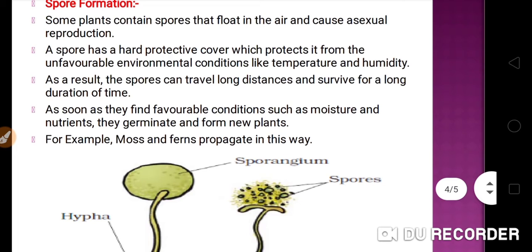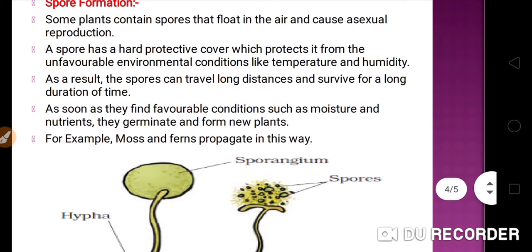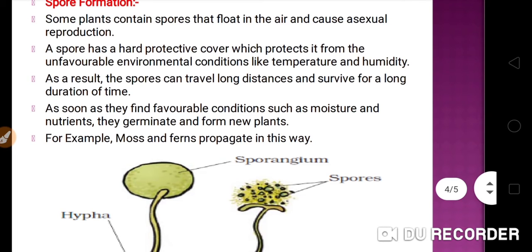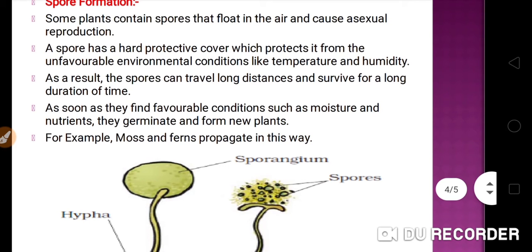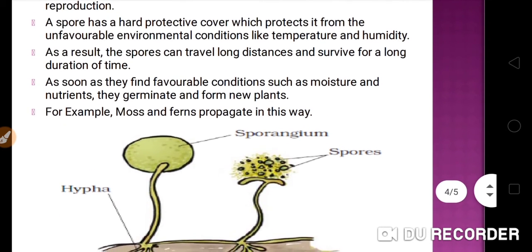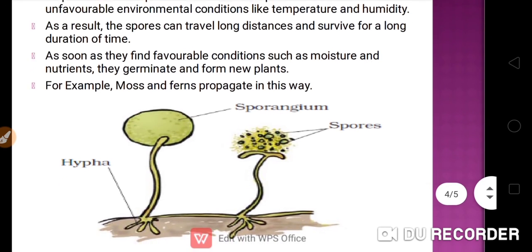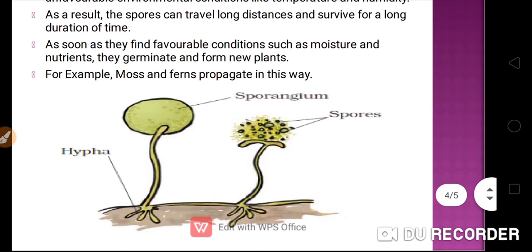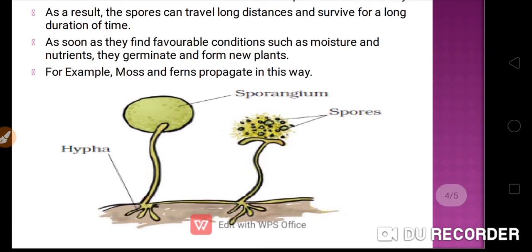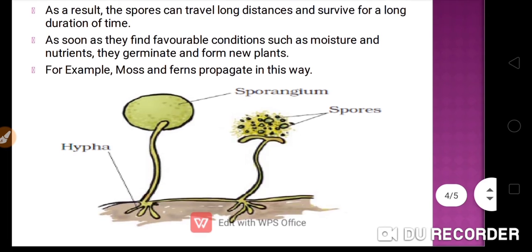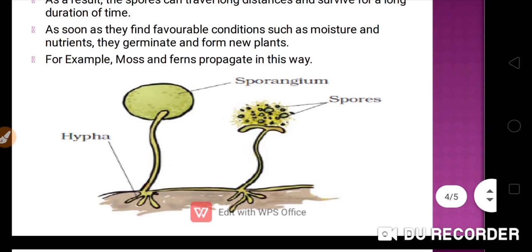A spore has a hard protective cover which protects it from unfavorable environmental conditions like temperature, humidity, etc. As a result, the spores can travel long distances and survive for a long duration of time. As soon as they find favorable conditions such as moisture and nutrients, they germinate and form new plants.